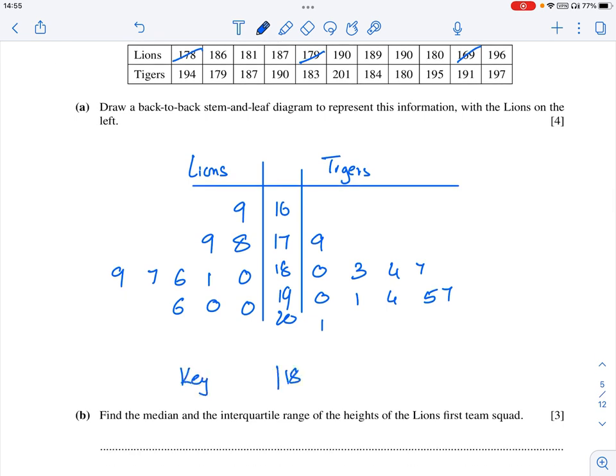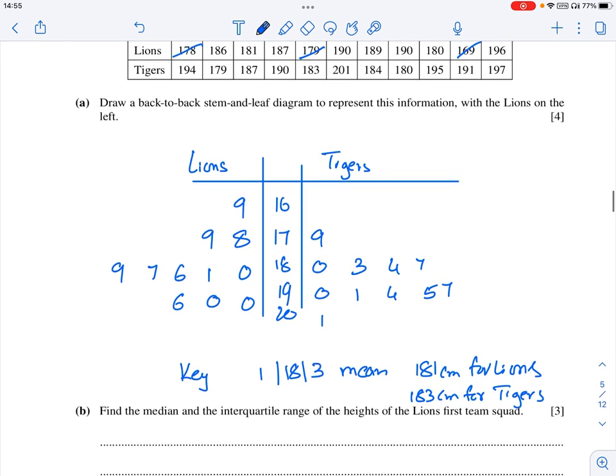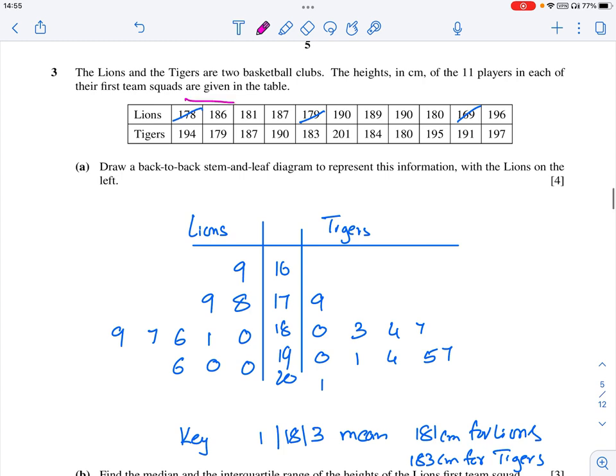Key: 18|3 means, what does it mean? 181 centimeters for lions and 183 centimeters for tigers. Find the median and the interquartile range of the heights of the lions first team squad. So how many are there? Totally 3, 6, 9, 10, 11 are there.